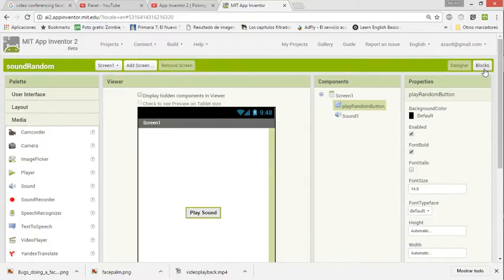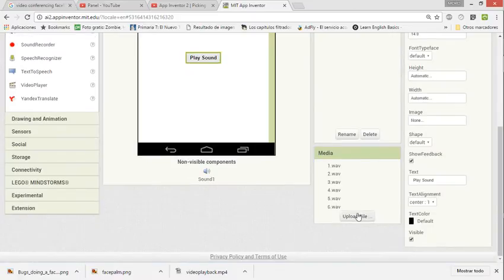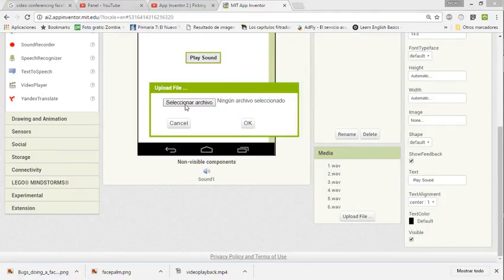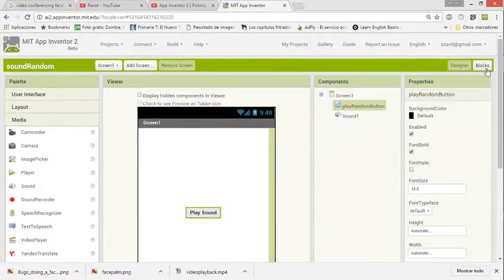Well, then we go to the blocks. Before that you have to import your sounds. I am using WAVs here, but you can use MP3s or OGG. I guess it's supported, but I like WAVs, especially because these are sound effects and they are very short. I uploaded 6 sounds, 1, 2, 3, 4. So 1 WAV, 2 WAVs, and that's it. You can hear this thing. Well, now we go to the blocks.